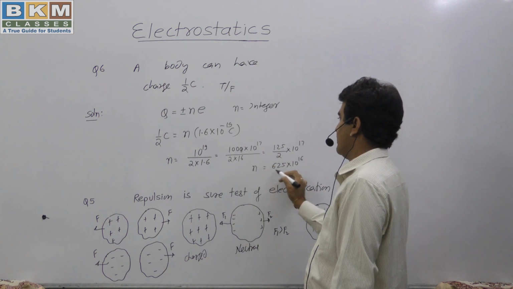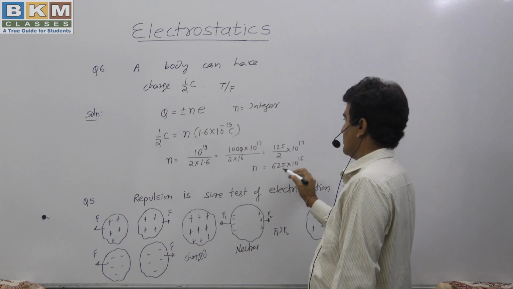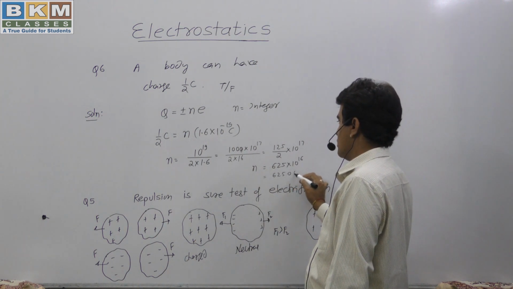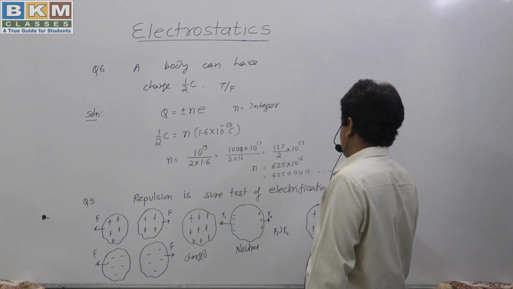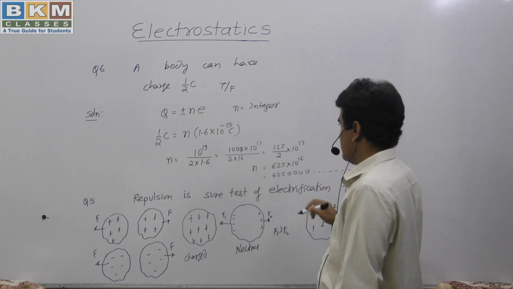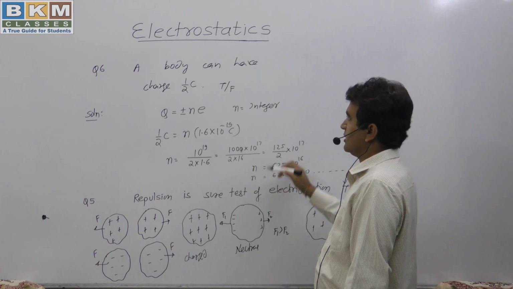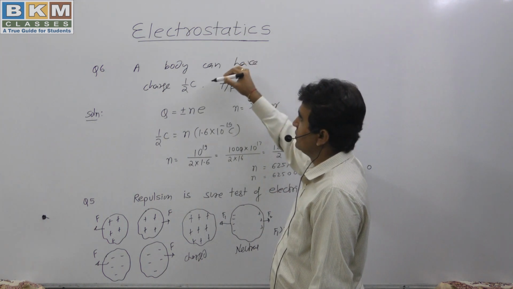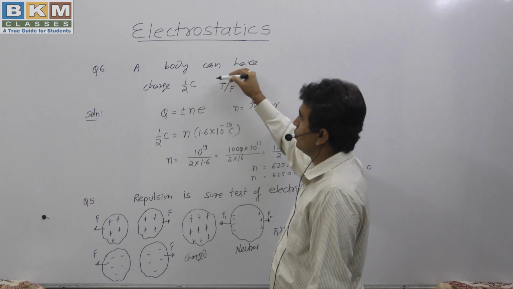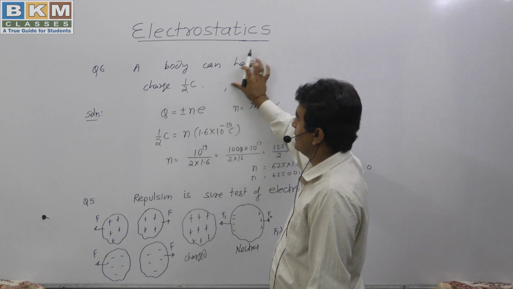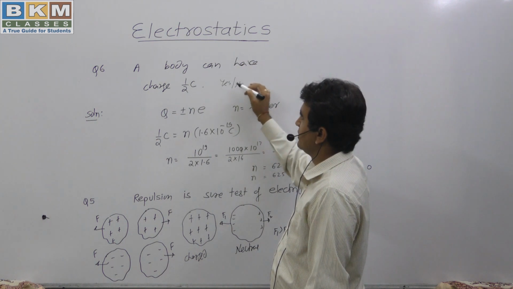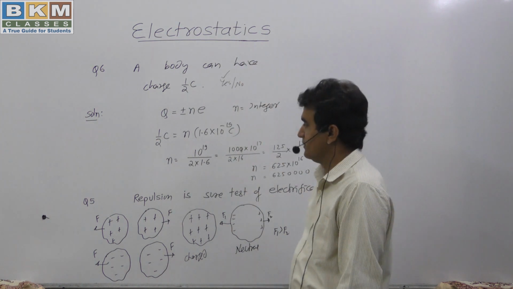This is an integer value. What does this integer represent? 6250000, counting 16 zeros. So this is possible. Can a body have a charge of 1 by 2 coulomb? Let us say it in terms of true or false. We should say yes or no. So we are saying yes, this is possible.